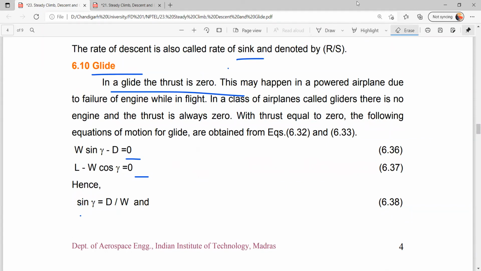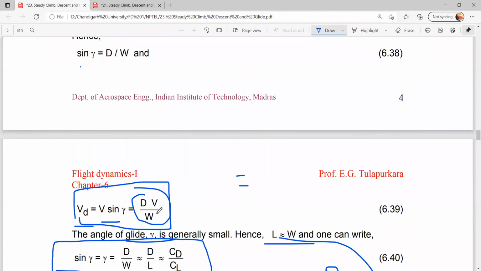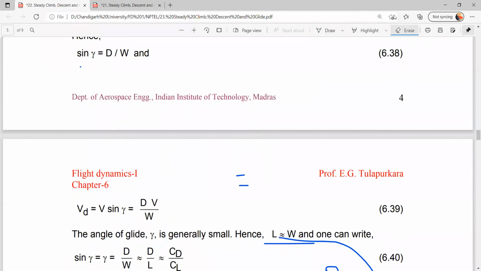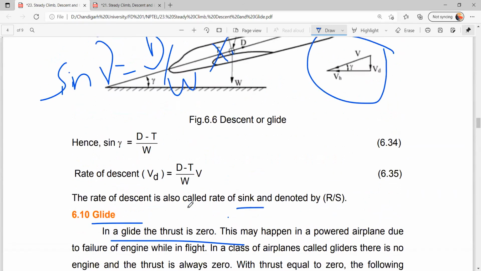Similarly, the rate of glide will be given by VD is equal to, so the thrust term will be removed, right? The thrust force value will be removed. So it is given by VD is equal to V sine gamma, which is D by W into the velocity of the aircraft. So by using these formulas, we can calculate glide performance and descent performance for the aircraft.